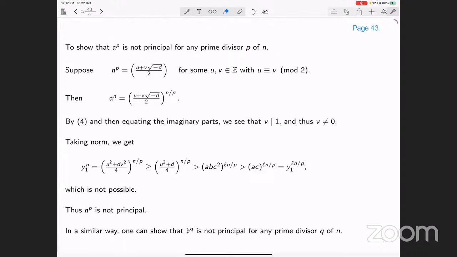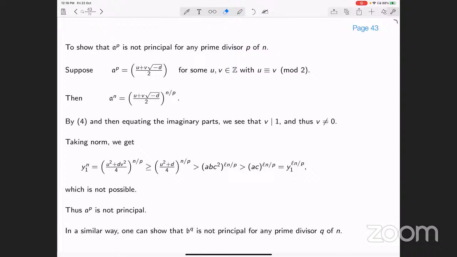And this is at least u square plus d by 4 because v is not 0, and v square we are taking to the power n by p. And by our assumption on d, because d is at least 4 abc square to the power l, where l is the largest prime divisor of n, this is bigger than ABC square to the power ln by p.